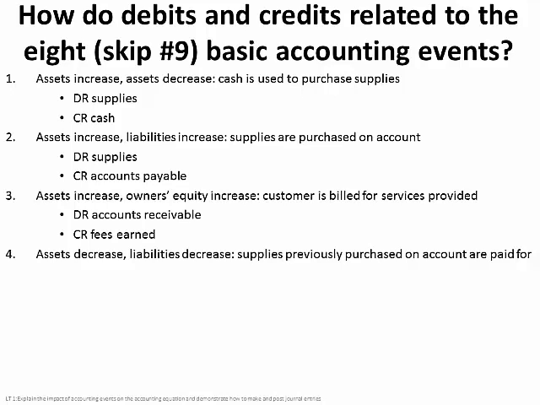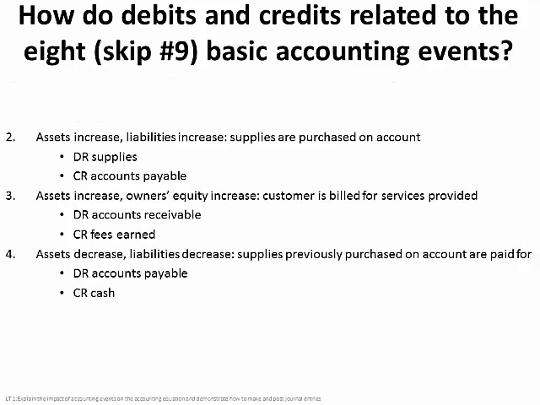If our assets decrease and our liabilities decrease, such as supplies previously purchased on account are paid for, we would debit our accounts payable and credit our cash.